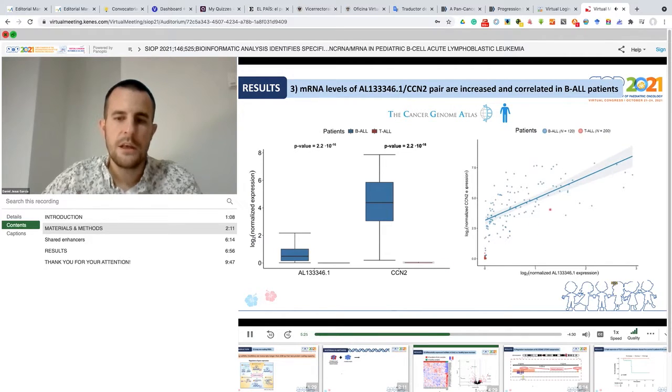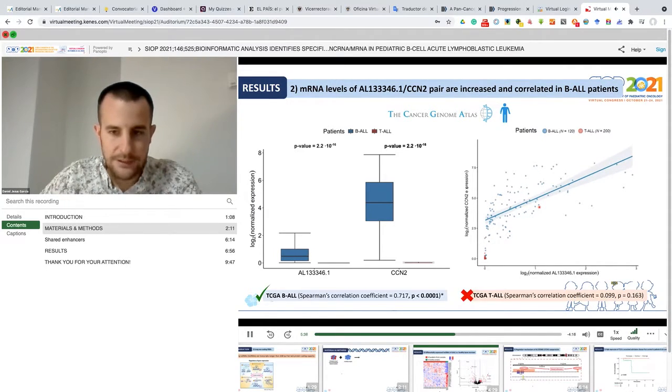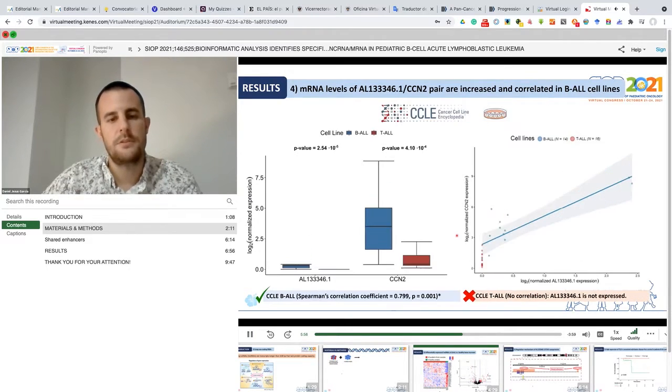And here, these scatter plots represent the gene expression for both genes to visualize the distribution for every sample, that is every dot that you can see here. So as a result, the PL samples, as you can see here, show an increased expression for both genes, for the long non-coding RNA and for the protein coding gene in PL compared with TL. And there was only a significant correlation in this subtype in PL samples, not in TL samples.